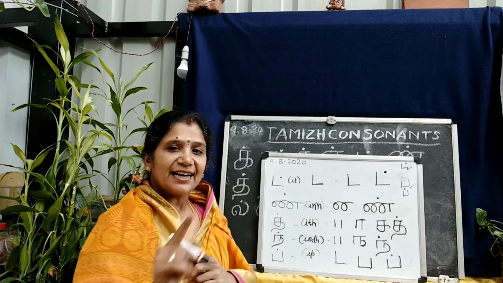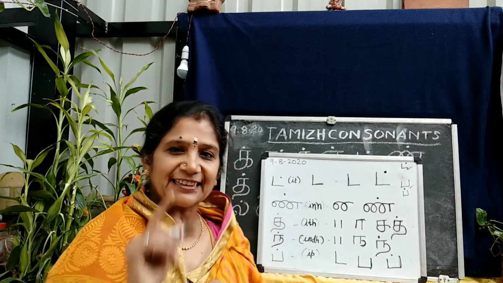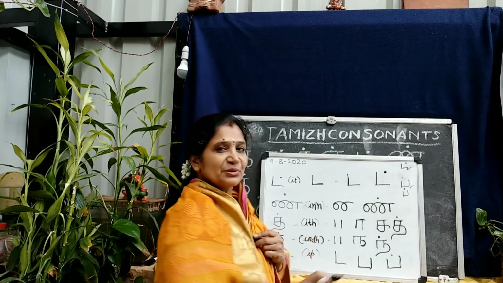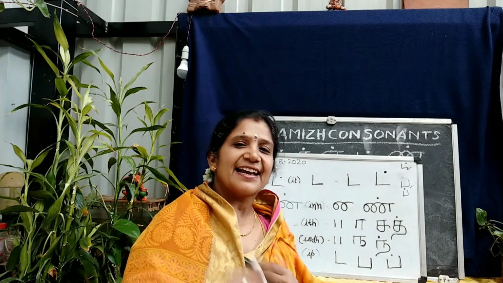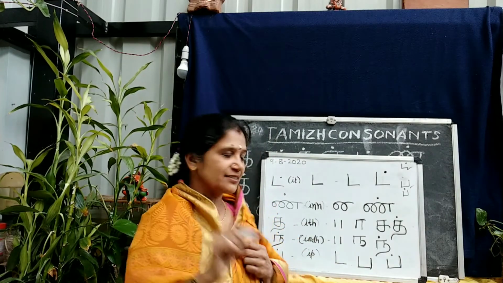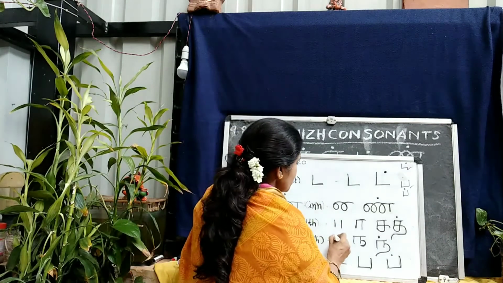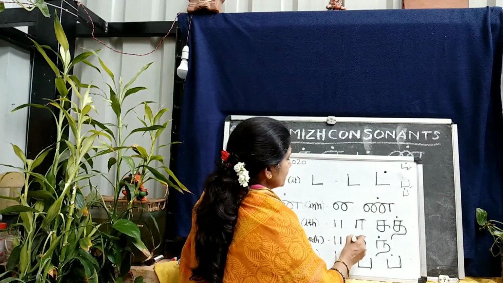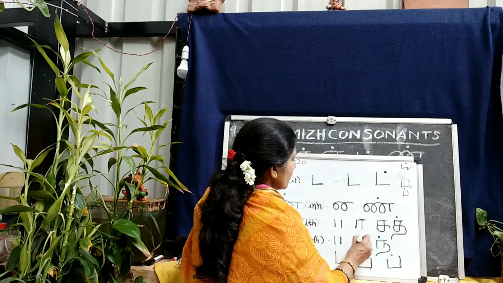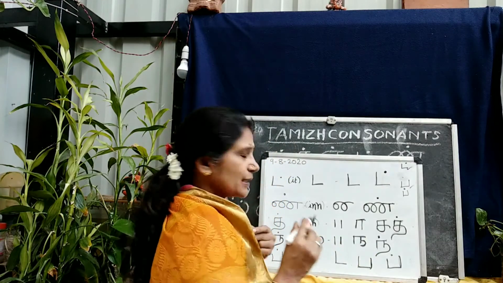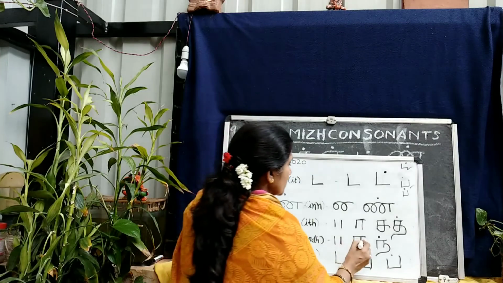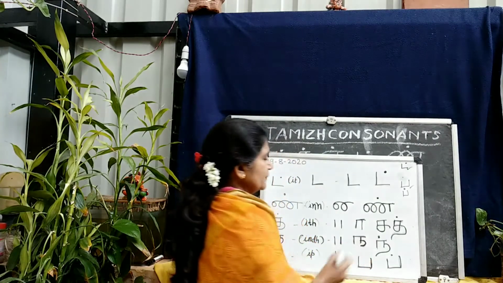I-T-H, ith. Next, coming to indh, I-N-D-H, indh. How do you write it? This is also very simple. So you have two parallel lines again, one sleeping line on the top. Then an ulta C here.